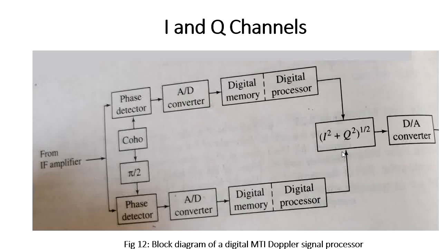Finally, we get the magnitude of in-phase as well as quadrature phase, that is square root of I square plus Q square, and we feed it to the digital to analog converter in order to display the extracted component of the Doppler frequency on the A-scope oscilloscope. This is the block diagram of the digital MTI radar.